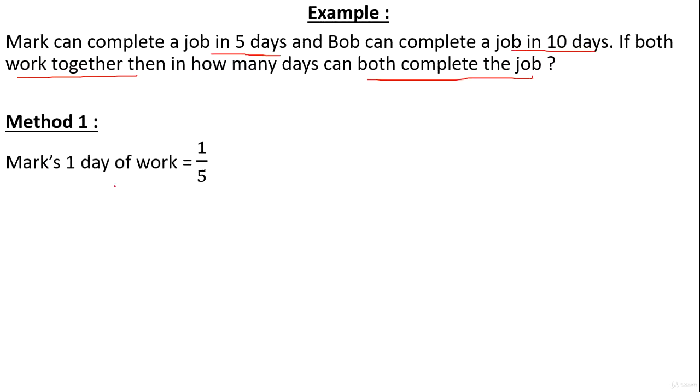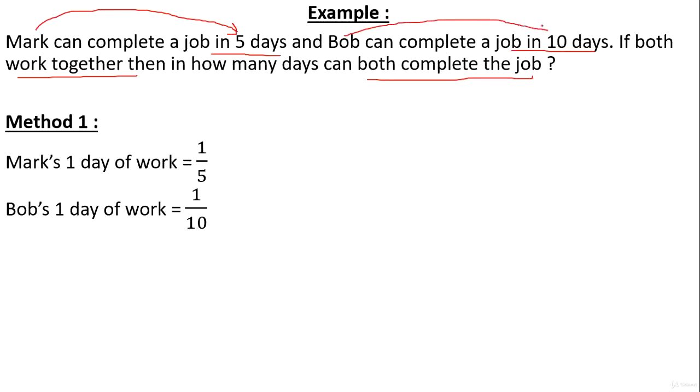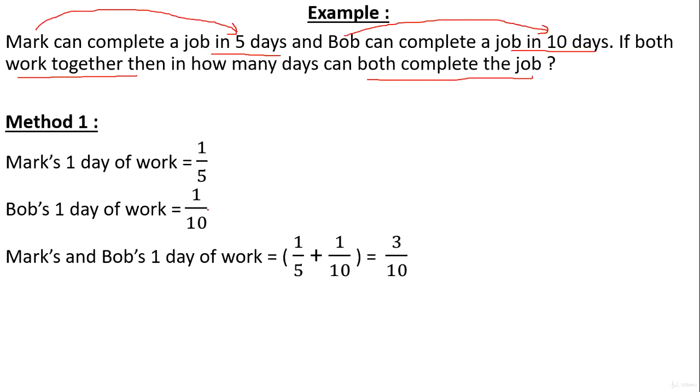Now we have seen that Mark's 1 day of work is equal to 1 by 5. Why? Because since Mark can complete a job in 5 days, in 1 day how much part of the work can he complete? 1 by 5. Similarly, Bob's 1 day of work is equal to 1 by 10. Since Bob can complete a job in 10 days, in 1 day he can complete 1 by 10th of the work. Now both together, if they work together, how much work can they do? You have to add both. That is 1 by 5 plus 1 by 10, that is 3 by 10. So technically they can complete 3/10 part of the work if they both work together in a single day.